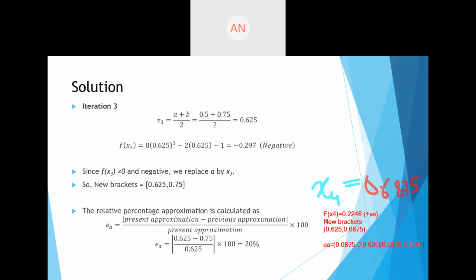That gives you 9.09%. So that means you have to do this further. You have to solve this problem until your error is less than 3%. So you'll have to go for a few more iterations.